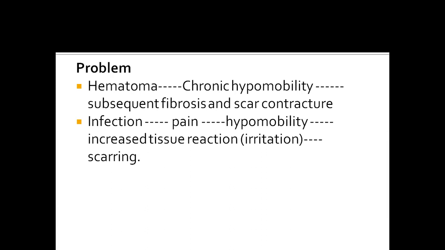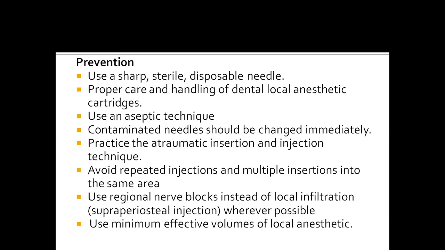And another cause is infection. If there is infection, the patient may experience pain, and it can lead to hypomobility, which causes increased tissue reaction or irritation, and that can lead to scarring. And the prevention is to use a sharp, sterile, disposable needle, proper care and handling of dental local cartridges, and an aseptic technique. A contaminated needle should be changed immediately, and an atraumatic injection technique should be followed. Avoid repeated injection or multiple insertions into the same area. Use regional nerve block instead of local infiltration. Use the minimum effective volume of local anesthetic solution.